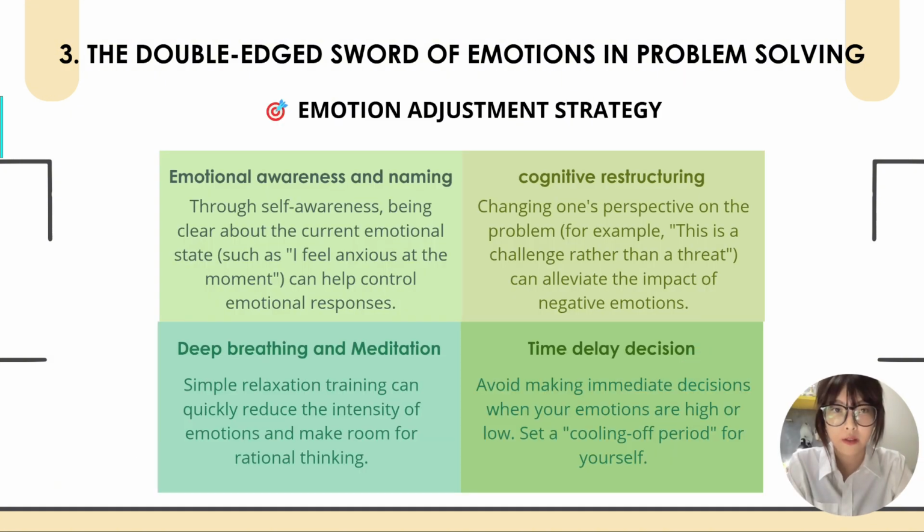Okay, let's talk about the final part of part 3, which is about the strategies. To manage emotions in problem solving, use strategies like emotional awareness and naming. Recognize and label your emotions, like saying "I feel anxiety," to control them. Deep breathing and meditation can reduce emotional intensity, allowing better thinking. Cognitive restructuring helps us by changing our perspective on problems, seeing them as challenges instead of threats. And finally, take time before making decisions. Avoid acting when emotions are high or low, and give yourself a cool-off period.